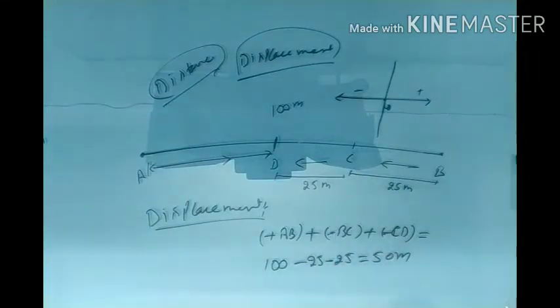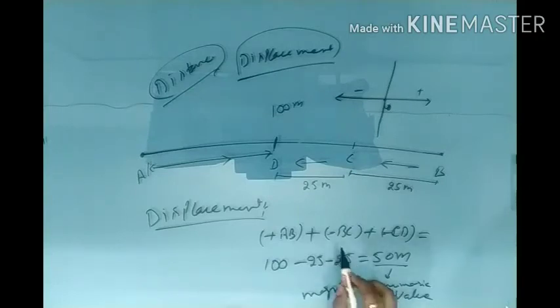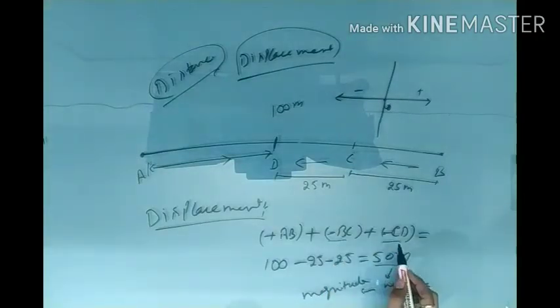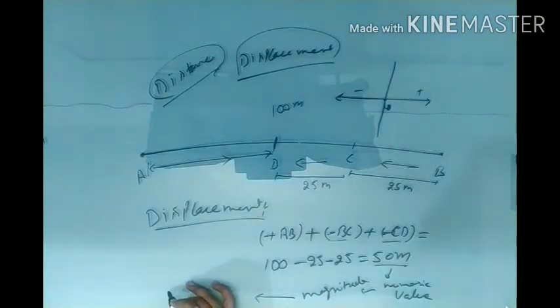If we talk about the direction, in this quantity the numeric value means this is the magnitude, and the negative sign is the direction.